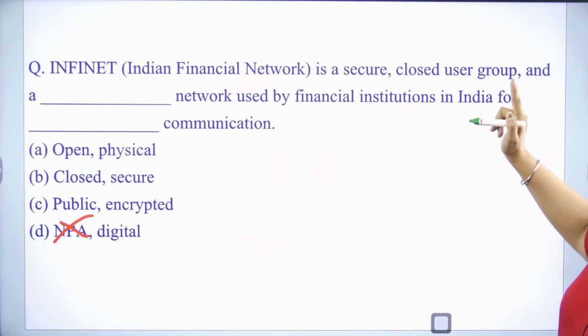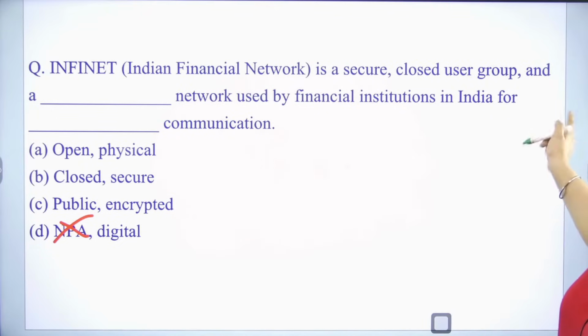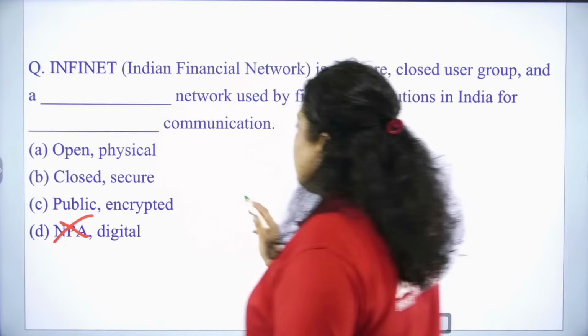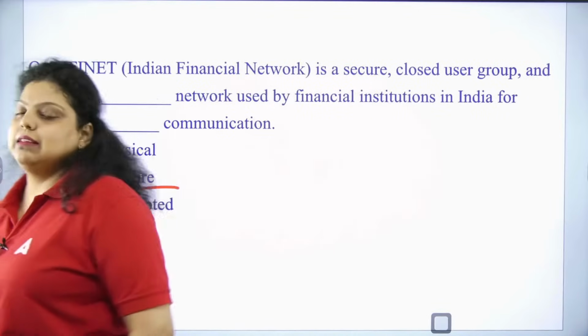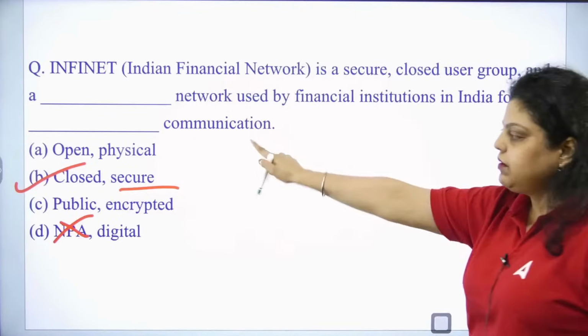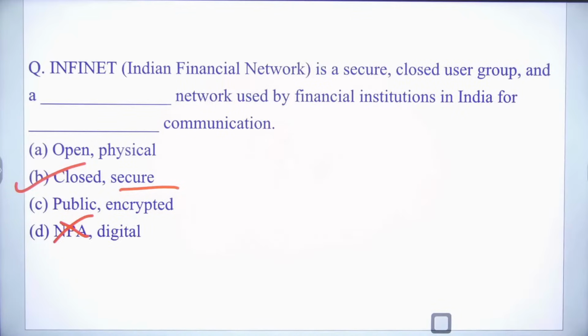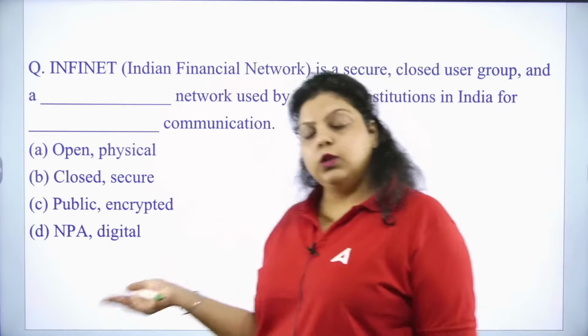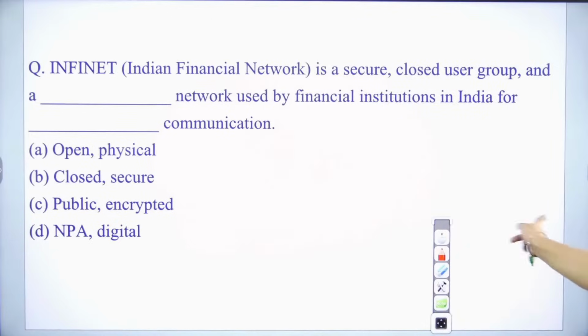Next, fill in the blanks. It says a network used by financial institutions in India for dash communication. What communication do we want? We want a secure communication. So I got the answer. That's option B. It's a closed network that provides secure communication. So the right answer will be B. If you do not know the first fill in the blank, then you can go for the second or third one. Maybe you will find the right answer. Okay. So the right answer here is B. Next question.